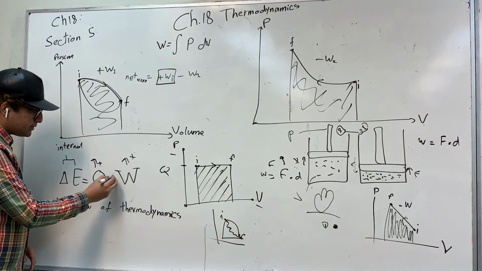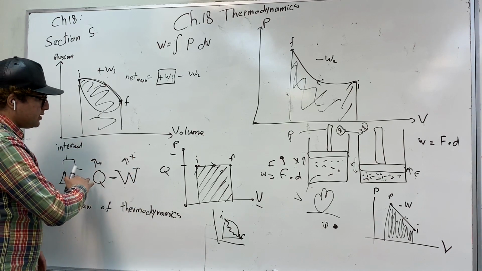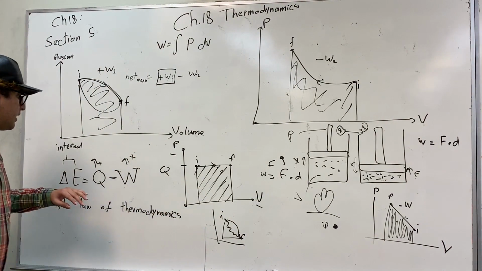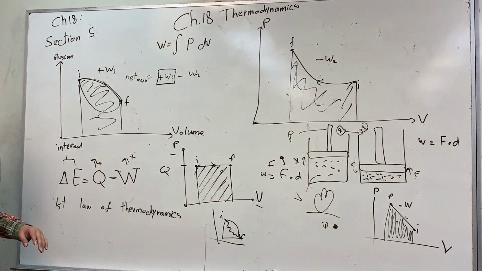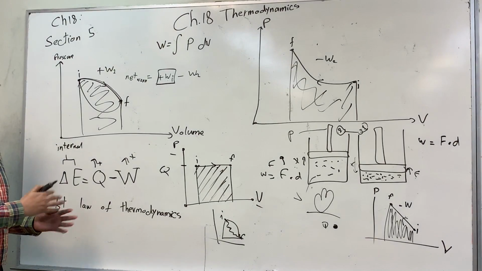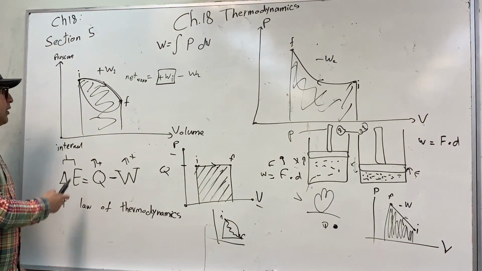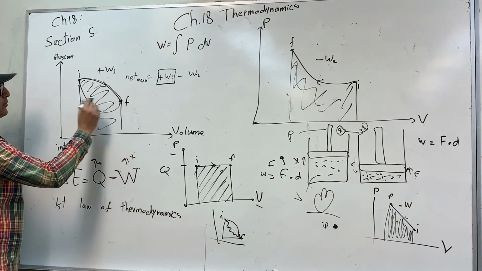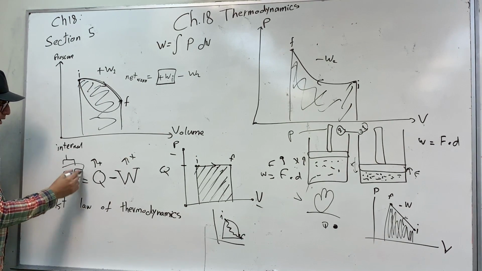That's why we have a negative sign here. So if the gas does work on the piston, the change in internal energy will decrease. This is the statement of the first law of thermodynamics, and this was found experimentally. It was experimentally found that if we move from point A to point F through any path, this value does not change.